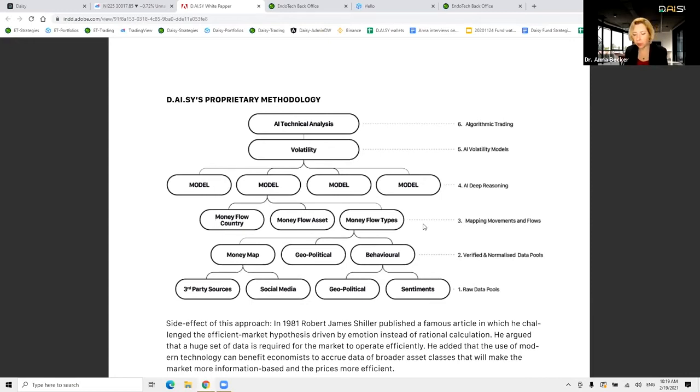We have lots of economic and computational finance in the world, but usually they're taking one part and trying to model it, and they have issues with it. And you can read lots of papers and lots of explanations of why they have issues, because they don't have the full model. They cannot see all the influences. So they have to make hypotheses, and we saw over the last 50 years that the efficient market hypothesis was first the leading hypothesis, then it was broken, then it came back again. So we don't want to make hypotheses. We want to make modeling that will give us the explanation of the money movements.